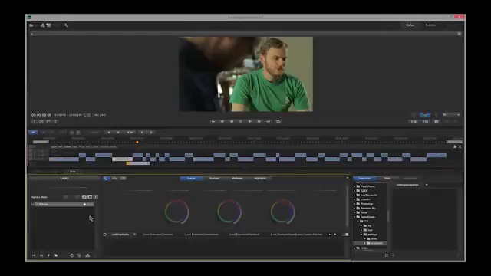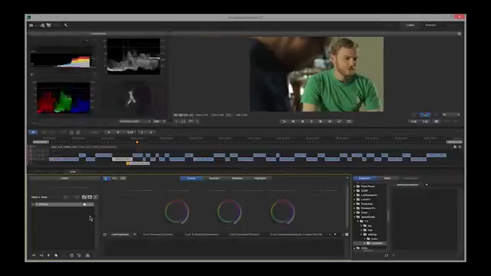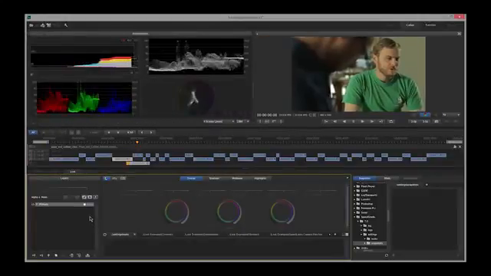If you tap the A key for the analysis tools, it will open up our scopes. Scopes are a scientific way to display what is going on in a specific clip. We'll use these scopes to help us balance the clips in the next tutorial.